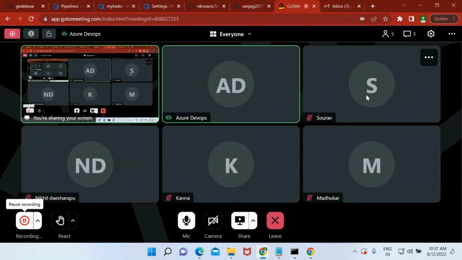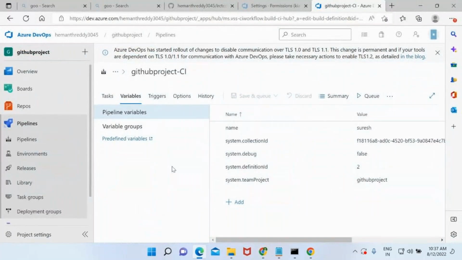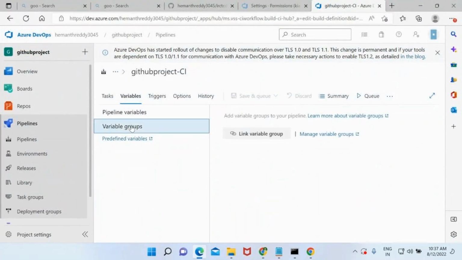Okay. Now I have a scenario. I have 50 variables. I want to use these 50 variables in 50 pipelines. Are you going to open each pipeline and add 50 variables? This is a big process, right? We cannot do that. So what is the next step? We need to create variable groups. If you have a set of n number of variables that you want to use in multiple pipelines inside the same project, then you can make use of variable groups.